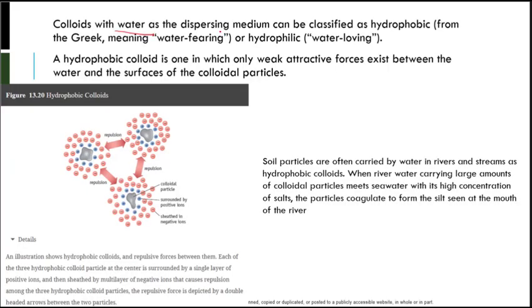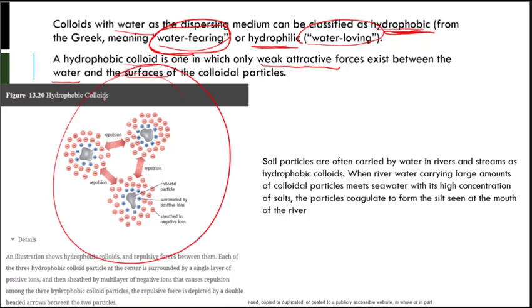Colloids with water as the dispersing medium can be classified as hydrophobic, which means water-fearing, or hydrophilic, which means water-loving. A hydrophobic colloid is one in which only weak attractive forces exist between the water and the surfaces of the colloid particles. We can see here in this picture, we have 3 hydrophobic colloid particles at the center, and they're surrounded by a single layer of positive ions and then sheathed by a multi-layer of negative ions, and negatives repel each other. So we have this repulsive force showed by those double red arrows.